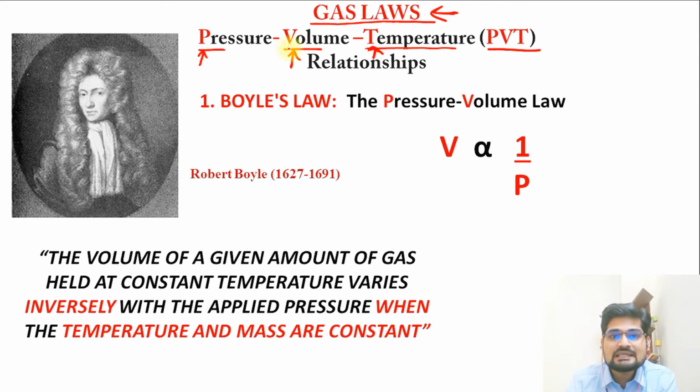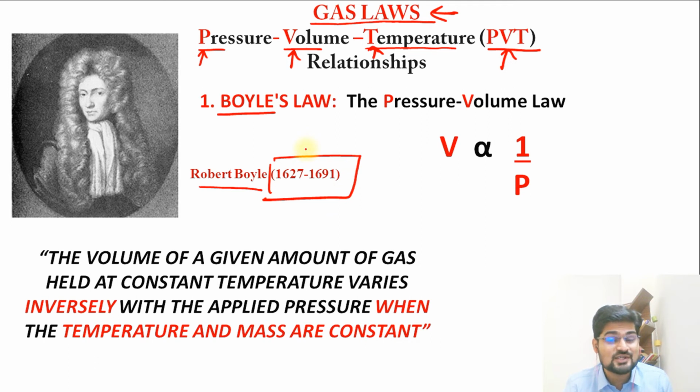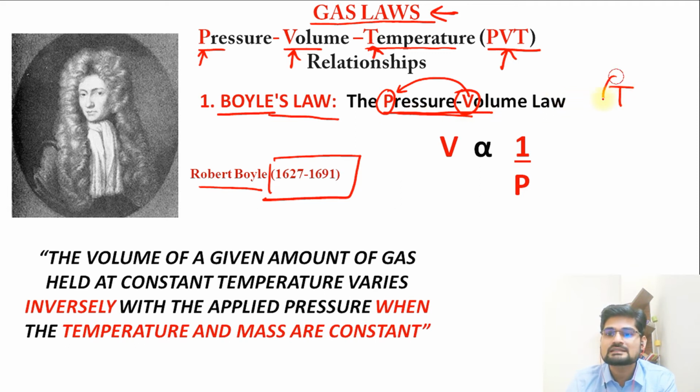So now this PVT is all about what we need to learn in terms of gas laws, and see how pressure, volume and temperature have relationships in particular cases. The first person, a renowned scholar, is Boyle. Robert Boyle, in the 17th century, when science was actually developing at that time. He gave this law on the basis of his experiments, and it is called the PV law, that is, the pressure-volume law. In this, which two brothers or sisters are we considering? Only pressure and volume. It means the third one is left out.